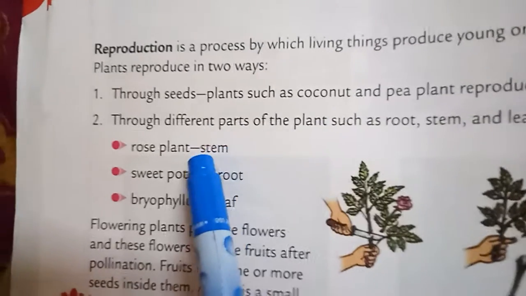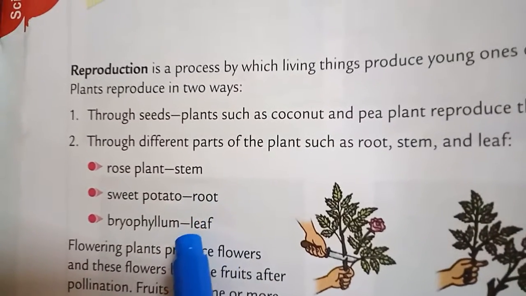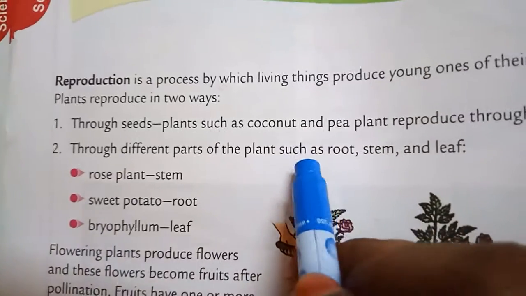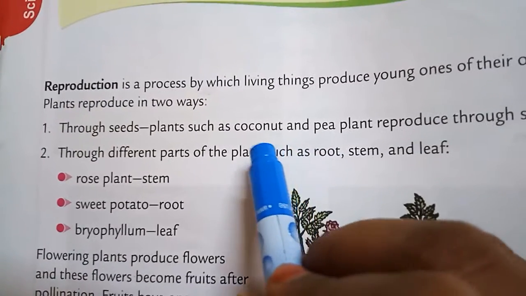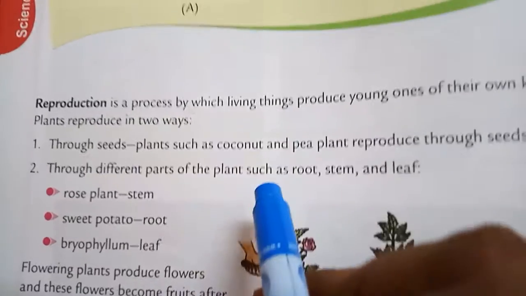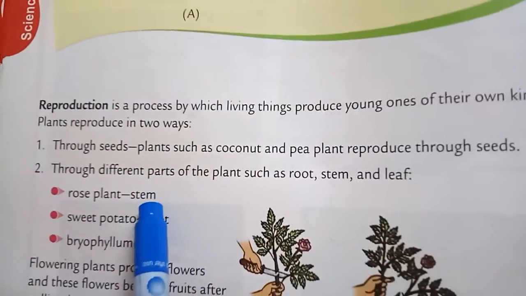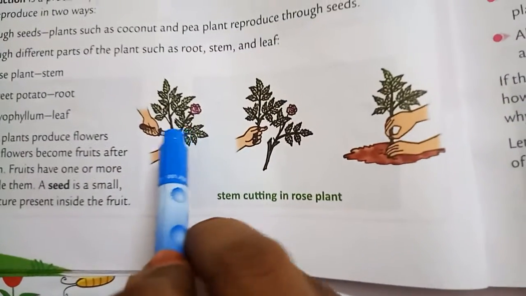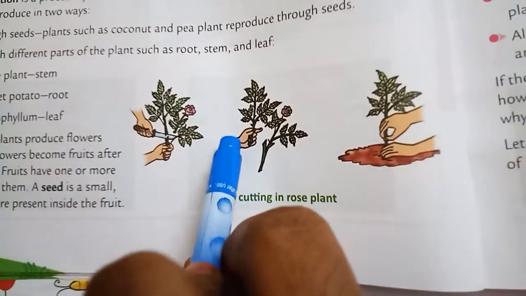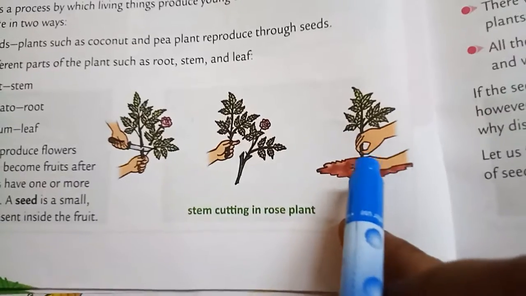So the next one is, some plants reproduce through stem. Okay, some plants reproduce through stem, some with roots, some with leaves. So seeds, we have already taken the example of apple. In apple we have seeds, and we will replant them, and a small plant will come outside of the seed. In the same way, stem. So how does the stem reproduce? See here, rose plant, they are cutting the stem of the plant and placing the stem in another place. So this plant is reproducing through the stem.